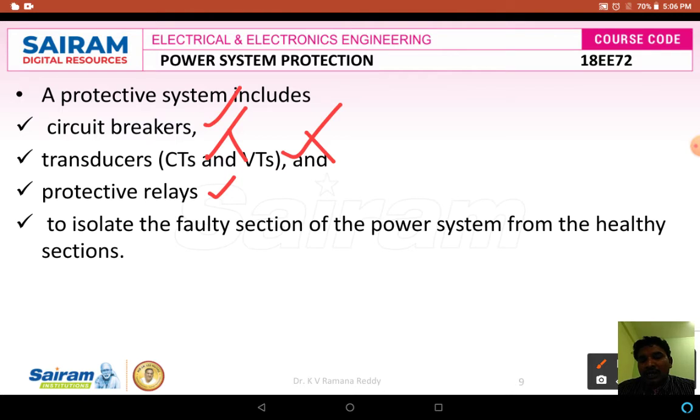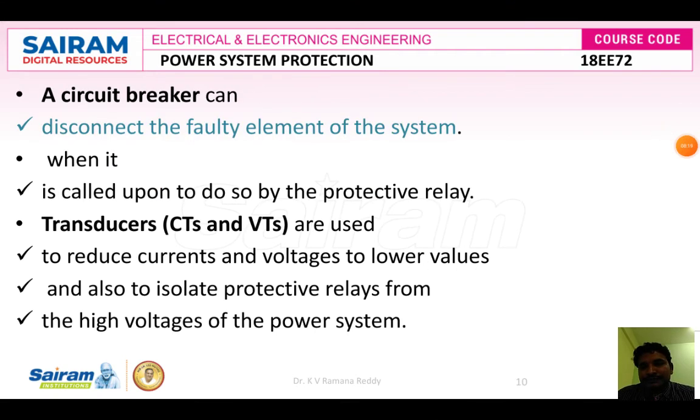Because with high currents and high voltage, it is not possible to read the direct current and direct voltage with any meter, since the size of the meter becomes too large. So, to make it convenient and comfortable, we step down to a suitable current and voltage, where we sense, read, or measure that current and voltage. Suitable protective relays isolate the faulty section of the system from the healthy section.